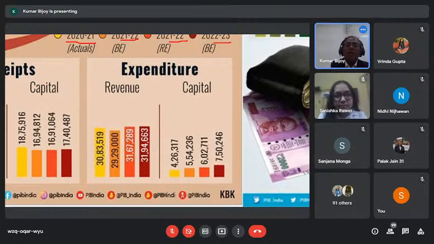Point number two, they collected more, and the revised estimate is now 31.67. This is a kind of performance one can view from this tough period. If you talk about these 2 years, 2021 and 21-22, one more aspect has to be viewed. 2021 was very big damage at the economic front, but somehow at the life front, at the health front, we had saved. The first wave we saved. The world was suffering, developed countries were suffering, but we saved our life.